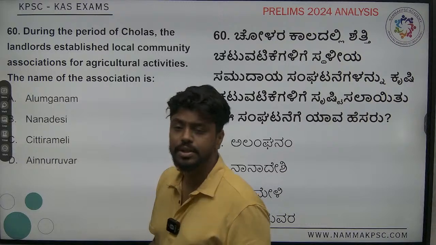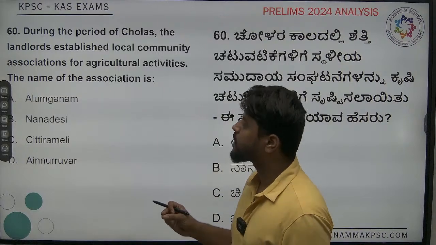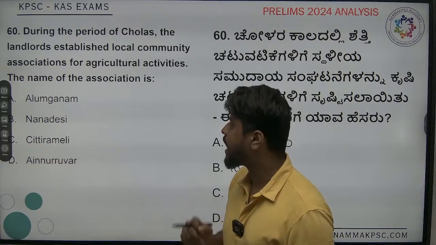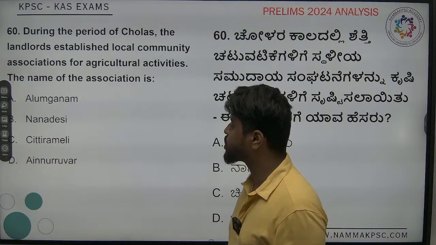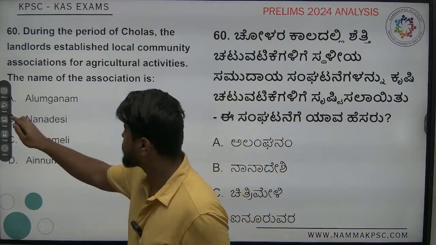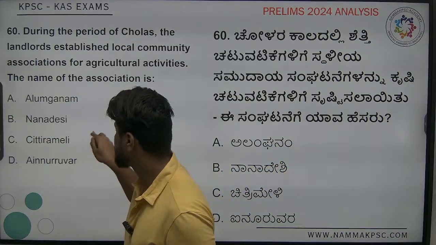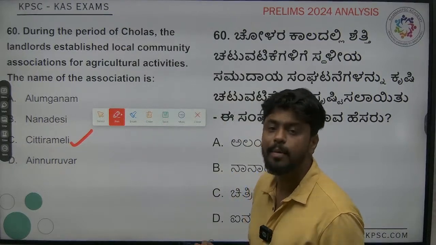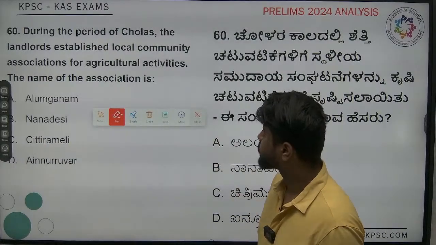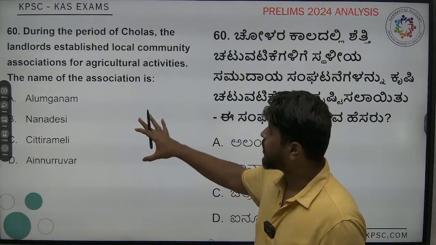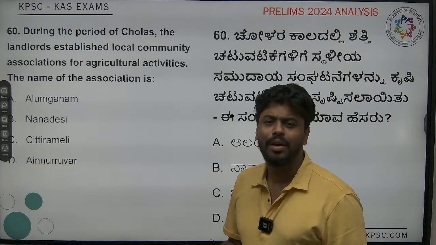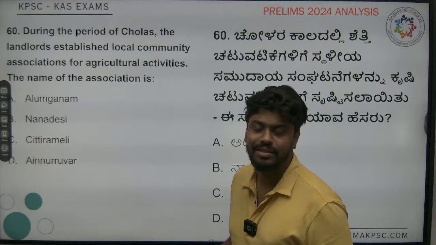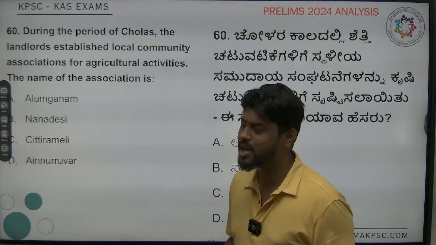Next. During the period of Cholas, the landlords established a local community association for agricultural activities. The name of the association is Chitrameli. So the answer is C. This was a very random question. You will not even get it directly, but this is the answer. It was taken from some old question paper.